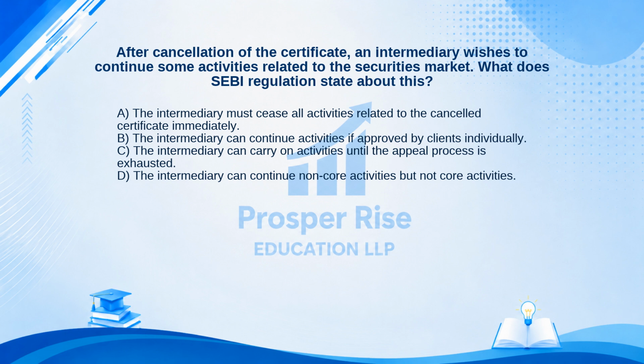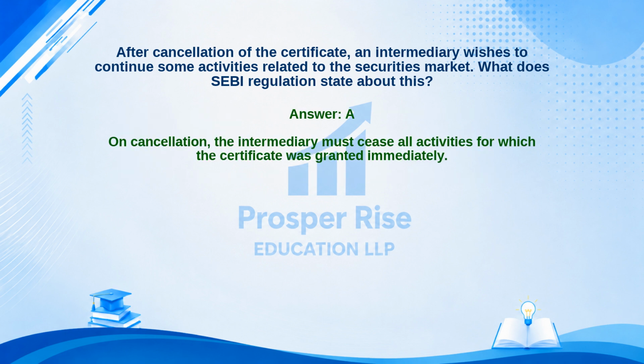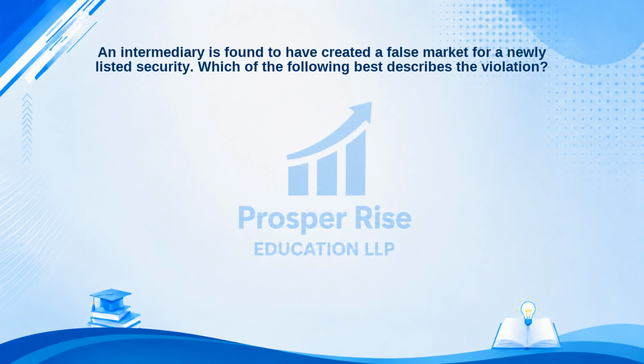Take a moment to pause the video and decide. The correct answer is Option A. Let's see why. On cancellation, the intermediary must cease all activities for which the certificate was granted immediately. Moving on to the next one.